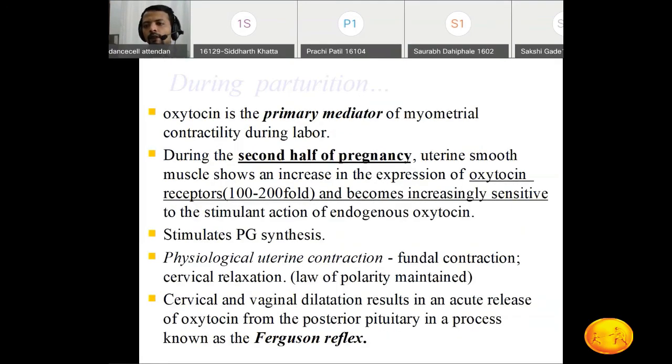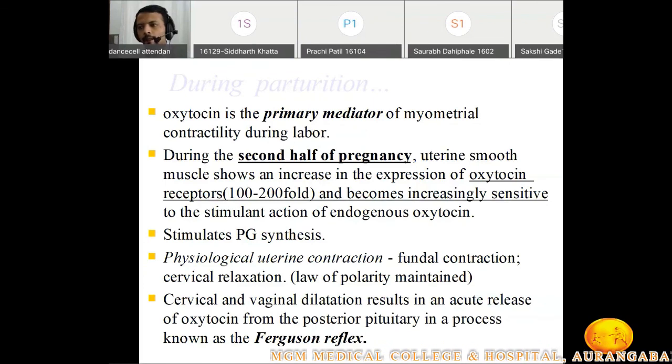What happens during the labor or the pregnancy? In the first trimester there will be no oxytocin receptor, but from the second trimester onward the oxytocin receptor number will start increasing. At labor there is a 100 to 200 fold increase in the number of oxytocin receptors. Okay, and oxytocin will increase the synthesis of the prostaglandins, and that is how it increases the uterine contractions.